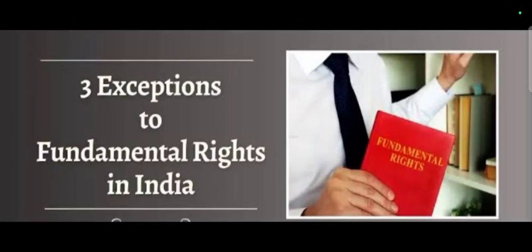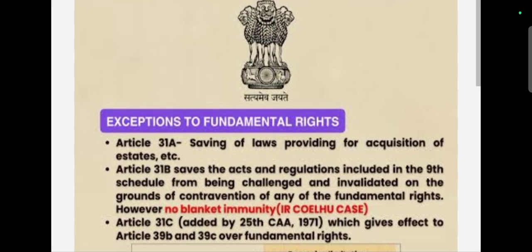Hello everyone. So today we are going to discuss the exceptions to the fundamental rights. A total of three exceptions are present in our Indian Constitution, known as exceptions to the fundamental rights. Those are Article 31A, Article 31B and Article 31C.